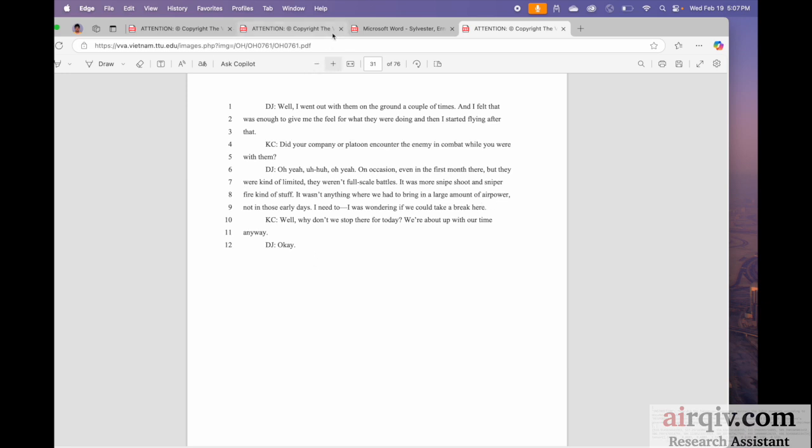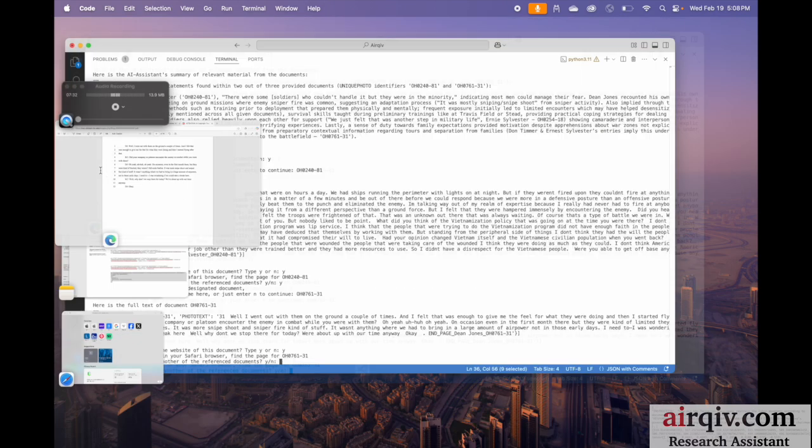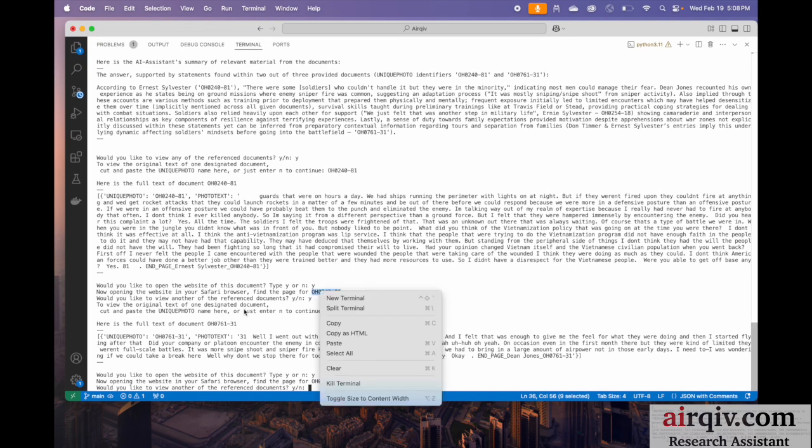Okay, so we found some relevant portions of these documents. This is just a prototype, but you can see that it is finding areas relevant to these queries.